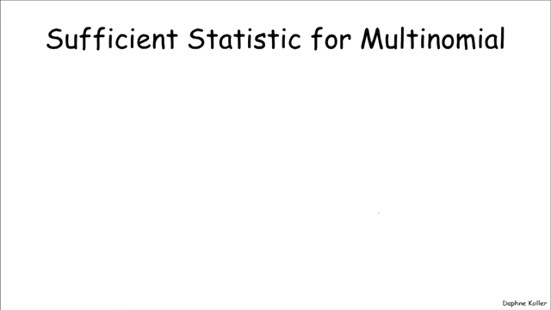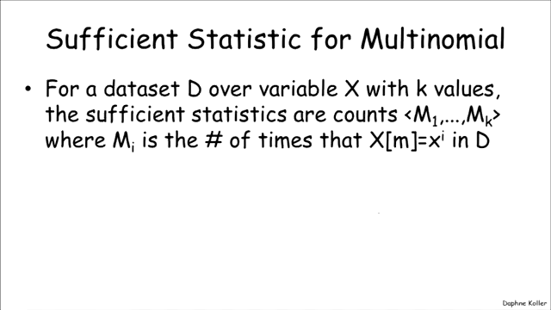So let's look at the multinomial example, which is the generalization of the Bernoulli example that we had before. Assume that we have a set of measurements of a variable x that takes on k possible values. Then the sufficient statistics, just like before, where we had the number of heads and the number of tails, here we have the number of times that each of the k values came up. So we have M1, M2, up to Mk. For example, for a 6-sided die, you're going to have M1 up to M6, representing the number of times that the die came up 1, 2, 3, 4, 5, and 6.